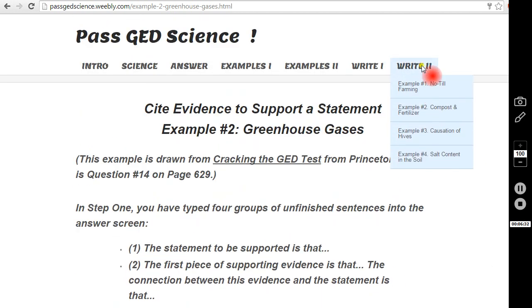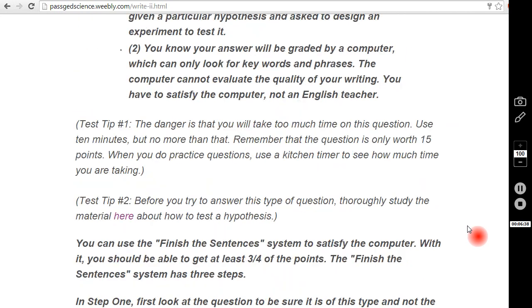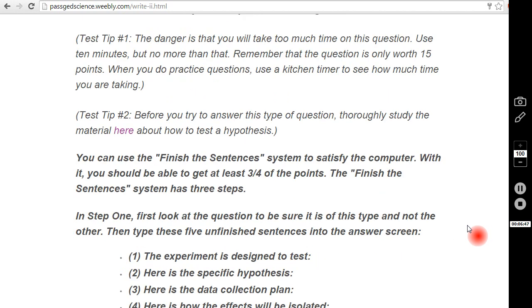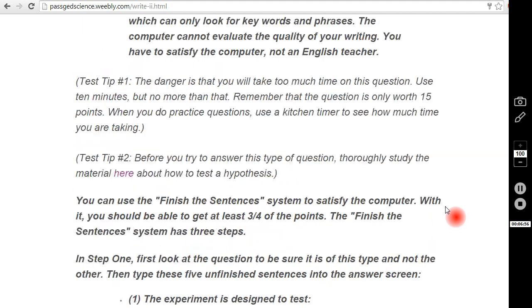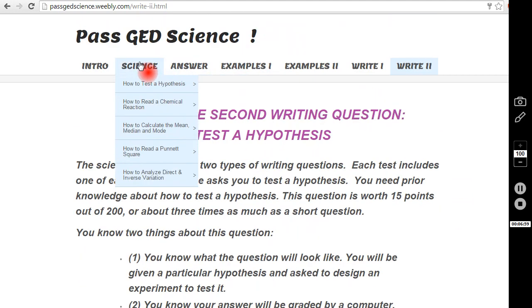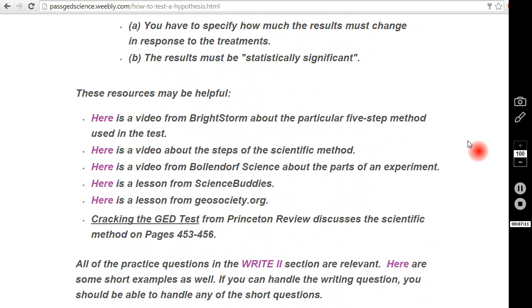Now, the second science question is actually the hardest of the 4 because you have to finish the sentences in step 2 of the system, not from a document, but from your own knowledge of how to create an experiment to test a hypothesis. So these are the unfinished sentences, and you have to know how to do this. Fortunately, in the science section of the science website, there is a page about how to test a hypothesis, and there are video lessons here to help you learn how to do that.